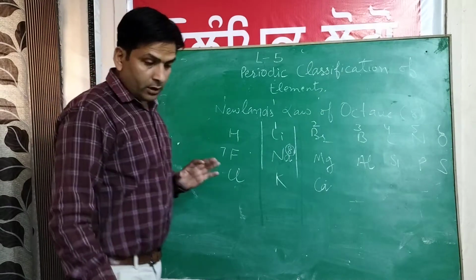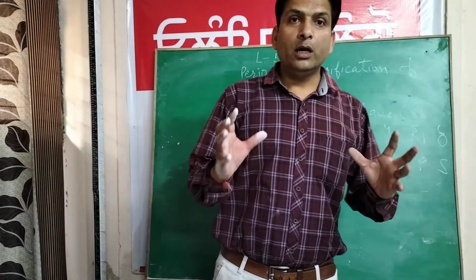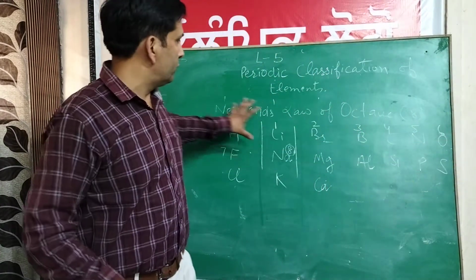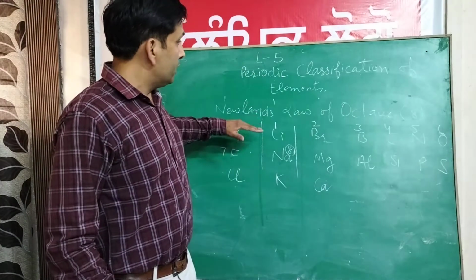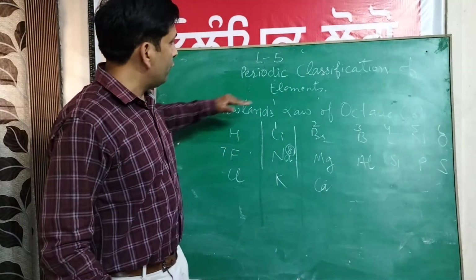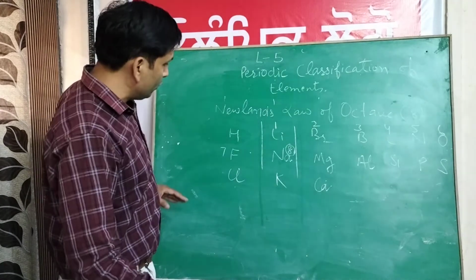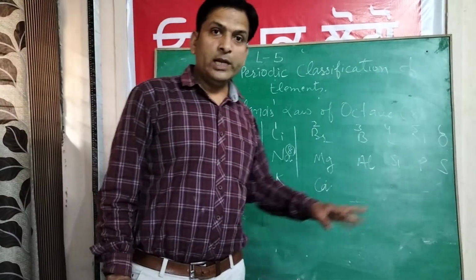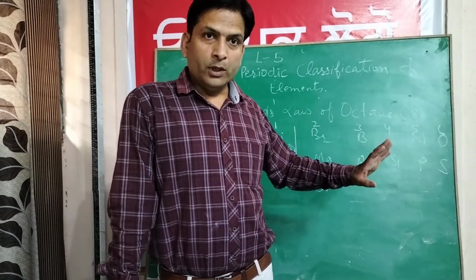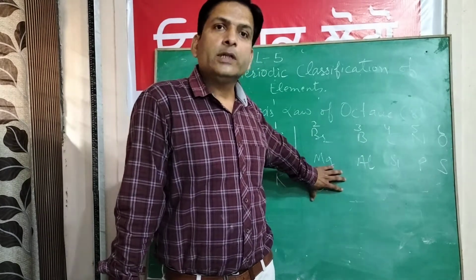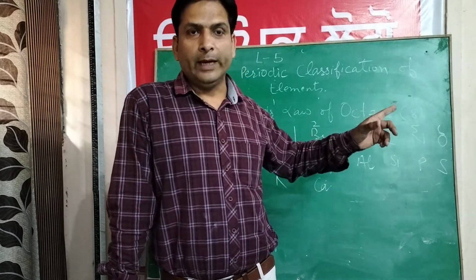The first drawback in the classification of Newlands was that this law of octaves was applicable only up to calcium. This was not applicable after calcium. This was the first drawback.